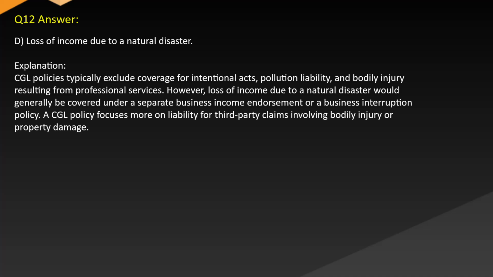Answer: D. Loss of income due to a natural disaster. Explanation: CGL policies typically exclude coverage for intentional acts, pollution liability, and bodily injury resulting from professional services. However, loss of income due to a natural disaster would generally be covered under a separate business income endorsement or a business interruption policy. A CGL policy focuses more on liability for third-party claims involving bodily injury or property damage.